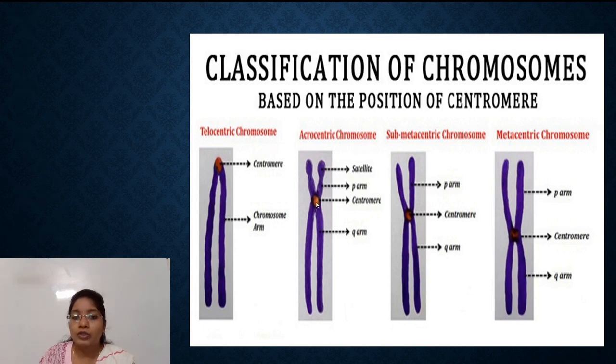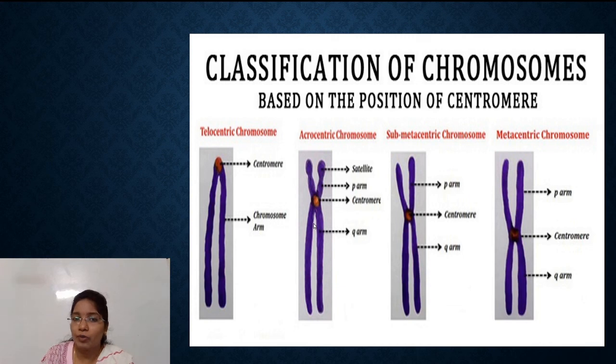In this type of chromosome, the centromere is present at one side and the two arms of the chromosome are unequal in size. Here one arm is very much shorter and one arm is longer.